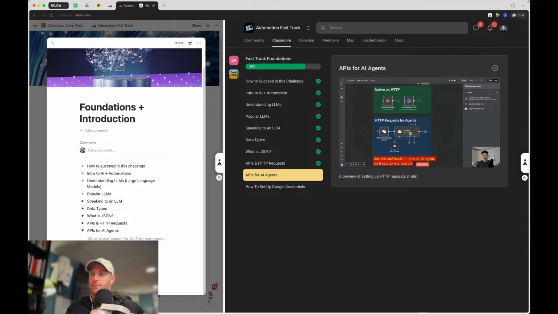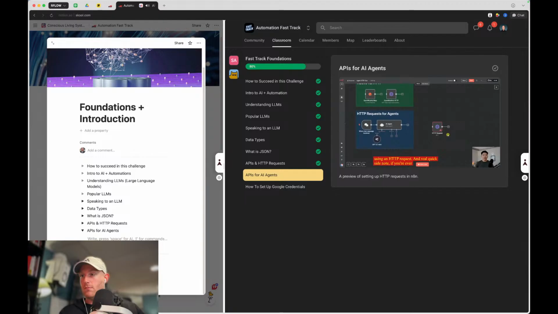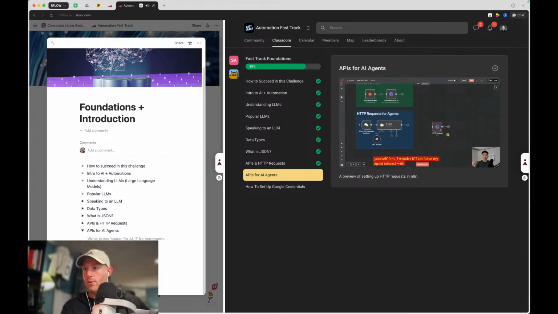But as you can see, if I type in Perplexity, there's no native integration for Perplexity, so that basically signals to us, okay, we can only access Perplexity using an HTTP request. And real quick side note, if you're ever thinking to yourself, I wonder if I can have my agent interact with blank. The answer is yes, if there's API documentation.